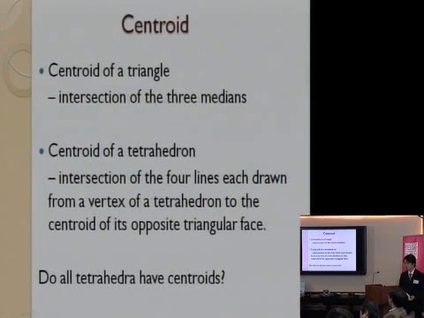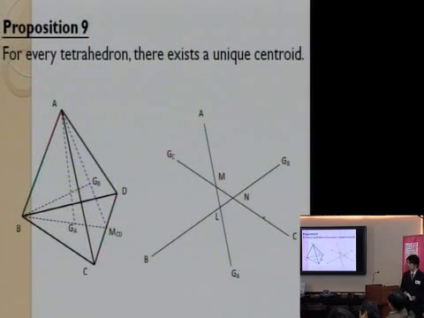Then we come to the centroid. We want to prove that the four lines, each drawn from a vertex of a tetrahedron to the centroid of its opposite triangular face, will intersect at one point. And the proof is as follows. We divide it into two parts. In the first part, we prove that every two of the four lines will intersect at one point. It is because every two of them are actually coplanar and they are not parallel to each other. And then we prove that these four lines will actually intersect at exactly one point.